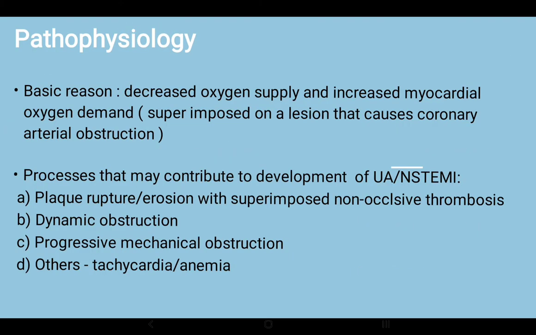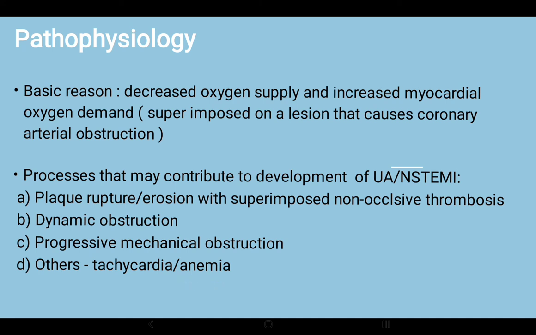Anemia is mostly associated with many cardiovascular diseases. This is a topic of active medical research. These two can also exacerbate unstable angina, because in anemia there is already increased demand of oxygen, as hemoglobin is very low. So even minimal exertion can precipitate attacks of unstable angina.